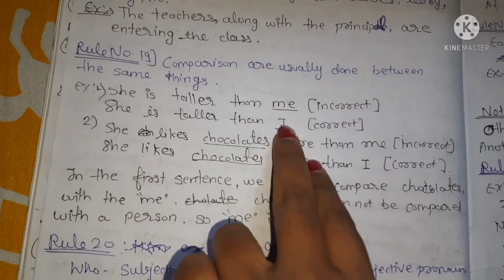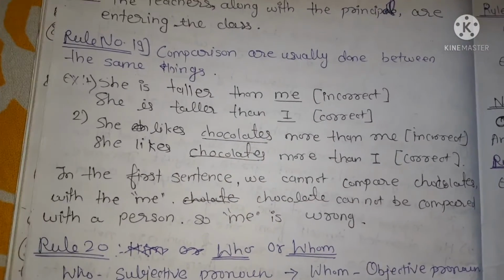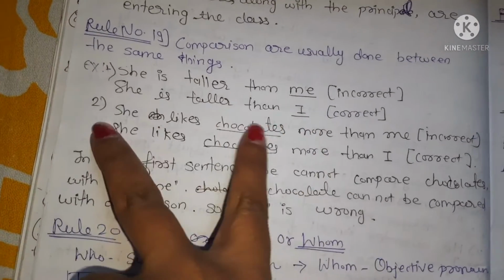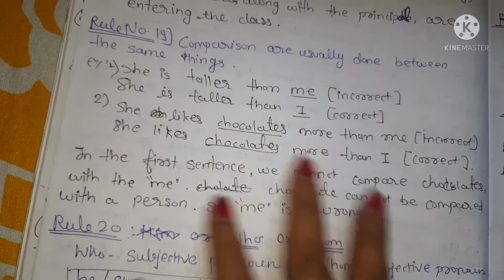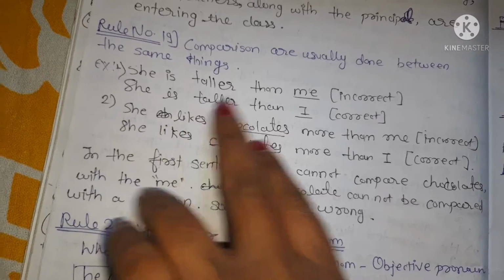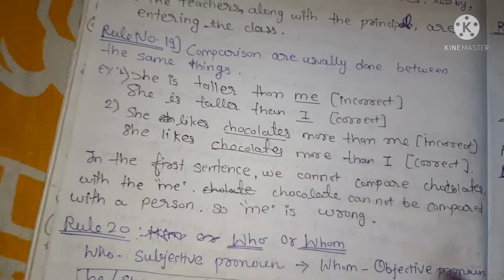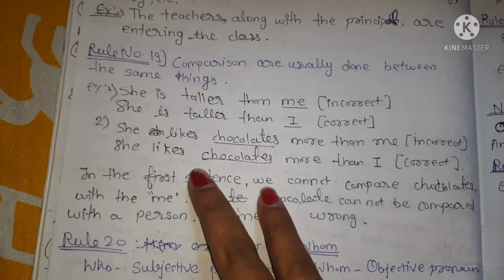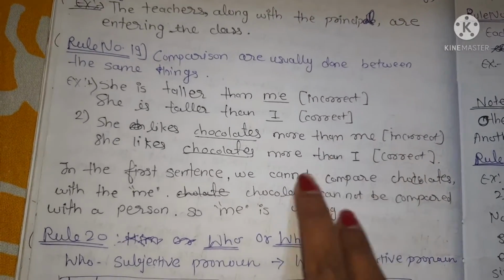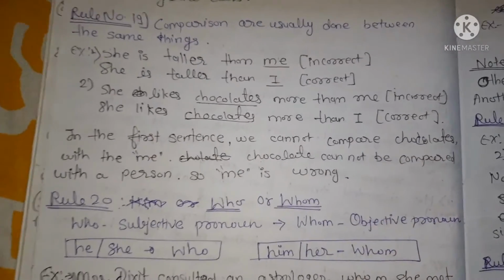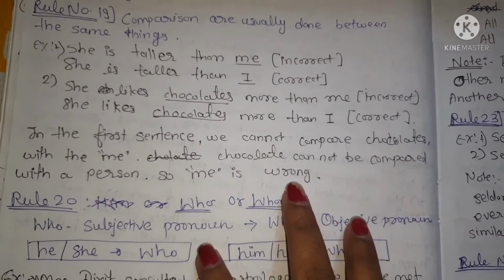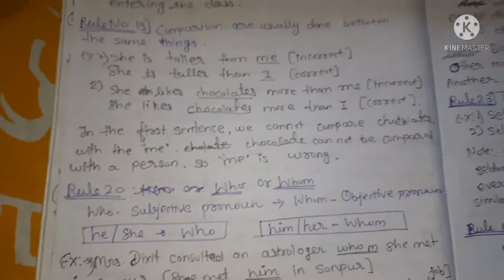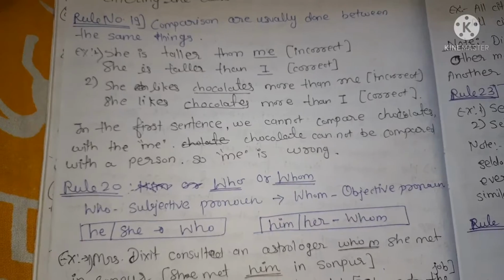"She is taller than me." Me is the objective form; I is the subjective form. She is the subject, so we compare subject with subject and object with object. "She is taller than I" is the correct sentence. We can't use me here because me is objective: I, me, my, mine. "I like chocolates more than me" is an incorrect sentence. "She likes chocolates more than I." In the first sentence, we cannot compare chocolate with me. Chocolate cannot be compared with a person, so me is wrong. Okay, understand?